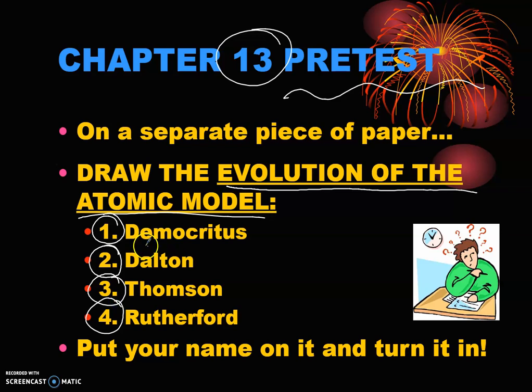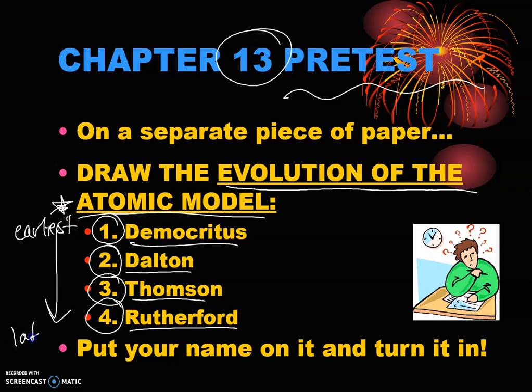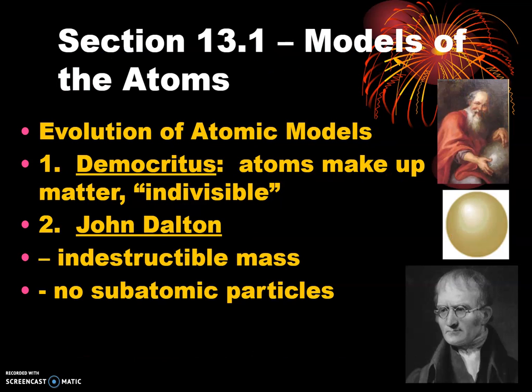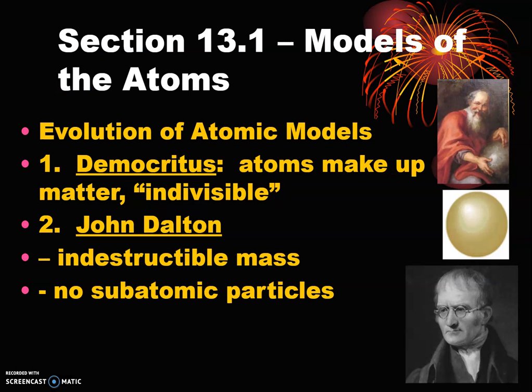So take out a piece of paper and write each of their four names in and draw what they thought the atom looked like. This is in chronological order, so this is the earliest, and this is the latest that we have gone over in our work, but you're definitely going to see that we evolve from there. Okay, so that's what we're going to do for this first section. We're going to review over our famous scientists that we have seen before.